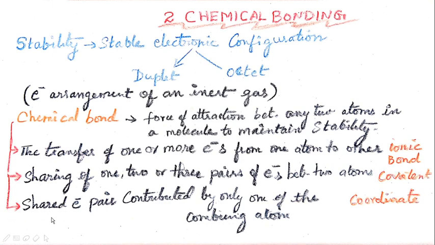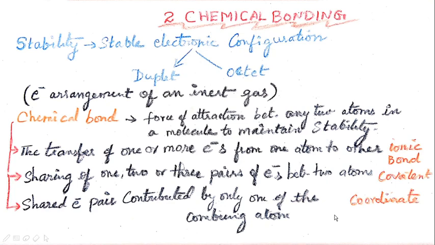And the third one is a shared pair of electrons contributed by only one of the combining atoms, which is called a coordinate bond. There is a small difference between covalent and coordinate bond. In a covalent bond, sharing is made by both atoms. But in coordinate bonding, the shared pair of electrons is contributed by only one of the combining atoms. Hence, it is called a coordinate bond.